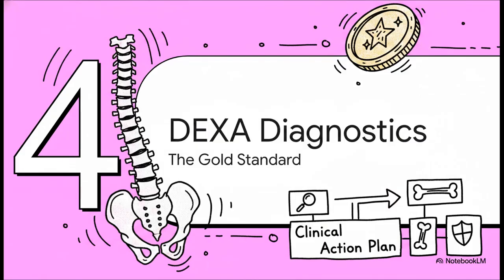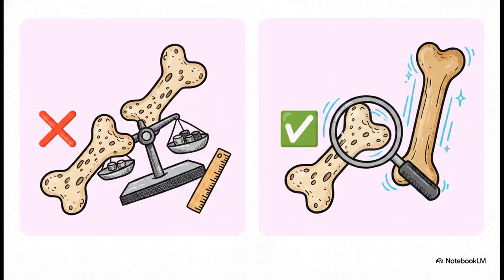All right, let's move to Section 4, Diagnostics and DEXA Interpretation, and see how this builds our clinical action plan. To accurately interpret a DEXA scan, we must detail the critical shift in our diagnostic frameworks. You really have to understand why comparing patients to peak 25 to 30-year-old healthy bone strength via the T-score strictly outclasses the obsolete Z-score. I mean, the Z-score merely matches the patient to others of the same age, race, and sex, which, if you think about it, is practically useless if the entire demographic cohort already has degrading bone mass.